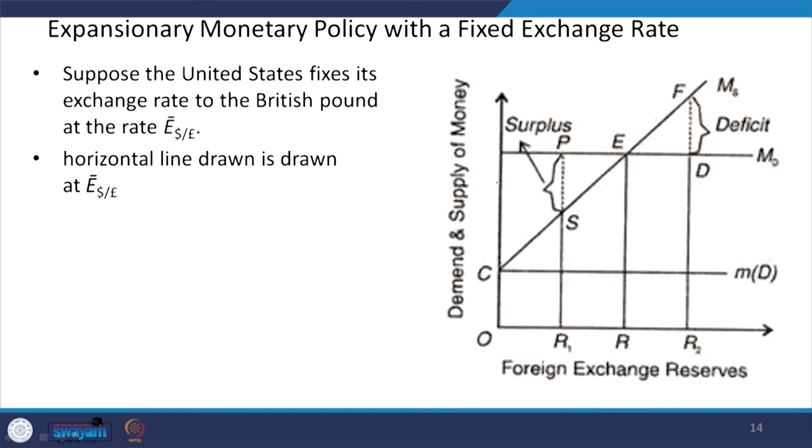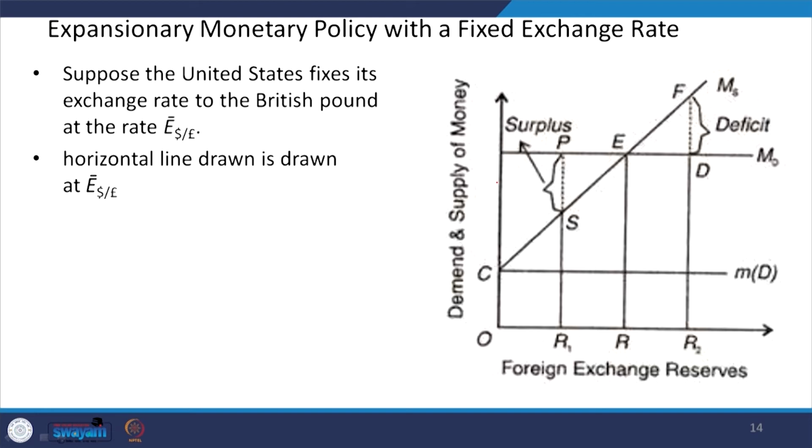So, it is the exchange rate of the United States against the British pound. The horizontal line is drawn at a level where the exchange rate is pegged.